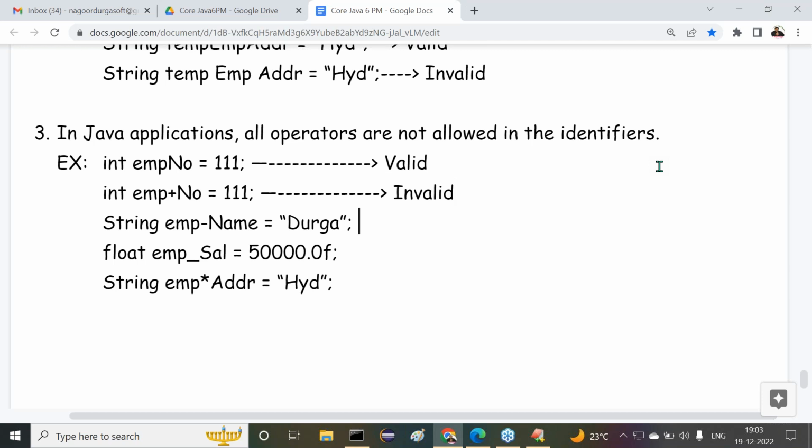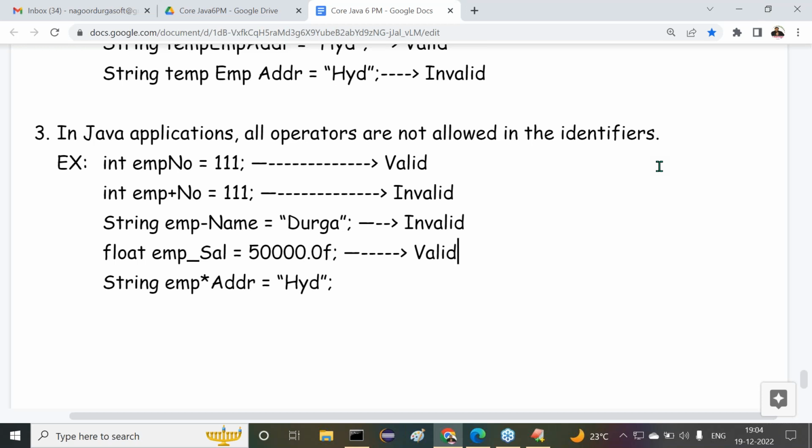This is invalid. Now the next one here: string emp-name, emp-name is equal to something. Valid or invalid? No, invalid. This is a minus, of course, so we can say invalid. Then what about this one here, valid or invalid? No, valid. This is an underscore symbol, and underscore symbols are valid.